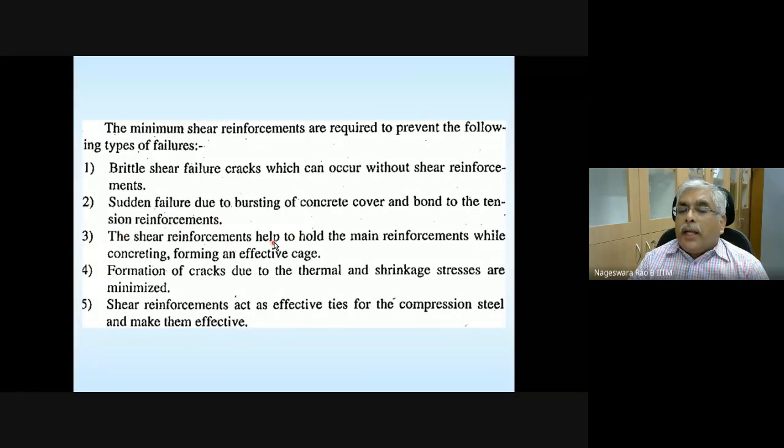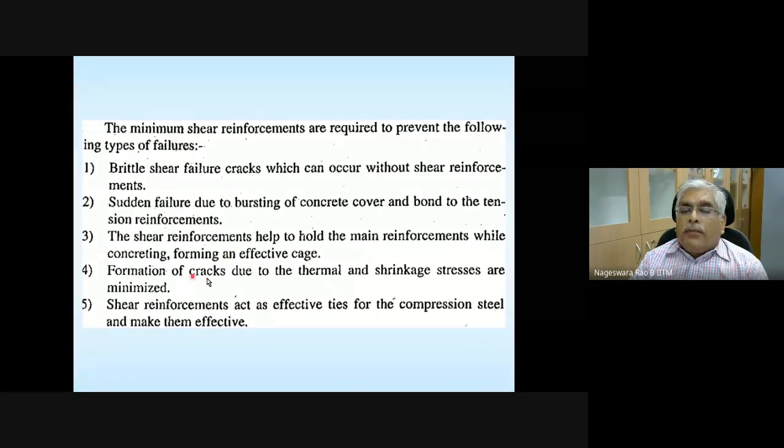Shear reinforcement helps to hold the main reinforcement while concreting, forming an effective cage. So you can actually lift this cage, put it in the mold and then do the casting.